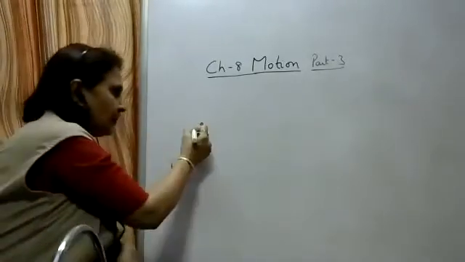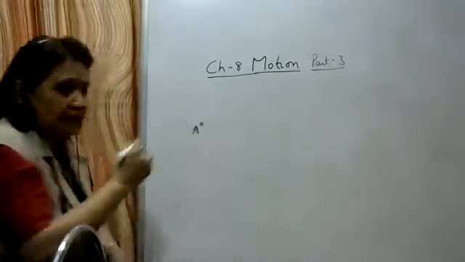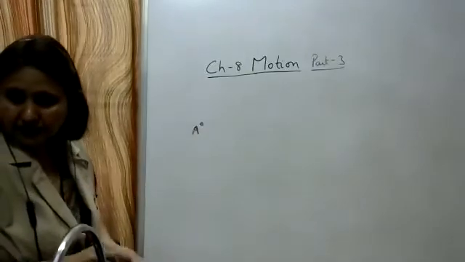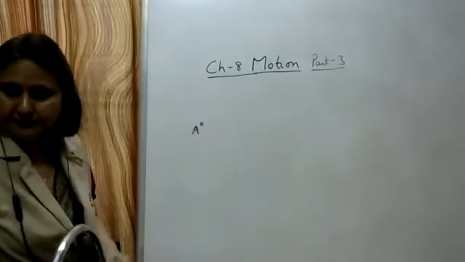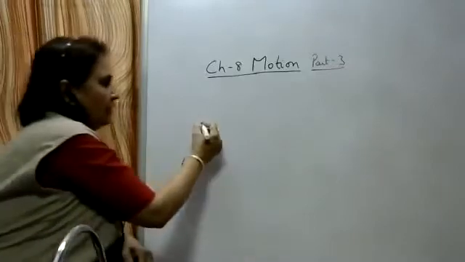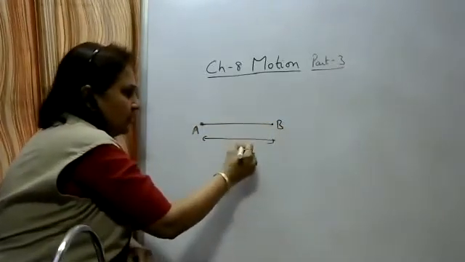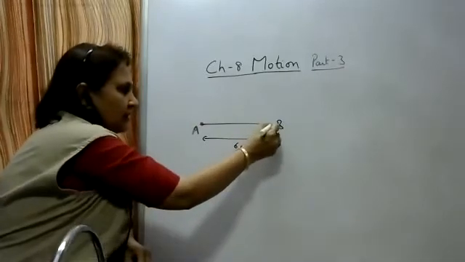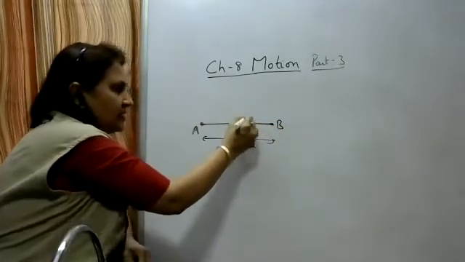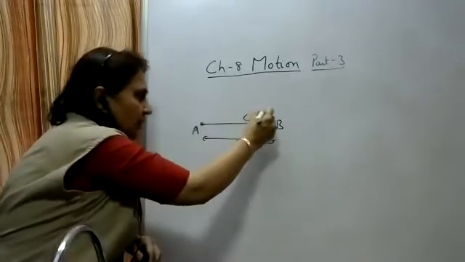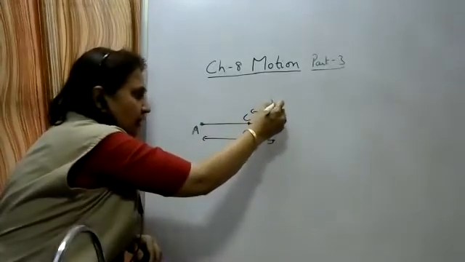Here we are studying the same car we discussed yesterday. It starts from the point A, reaches a point B, covering 60 kilometers, returns back and reaches a point C, covering 20 kilometers.